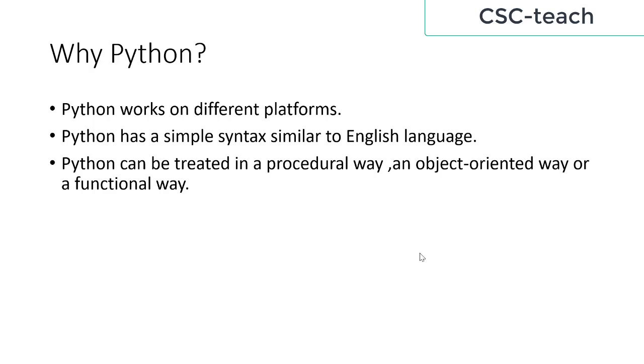Python can be treated in a procedural way, an object-oriented way, or a functional way. Treated in a procedural way means it can be used like C programming, which is a very easy language. Object-oriented programming is like C++, Java, etc. And the functional way.